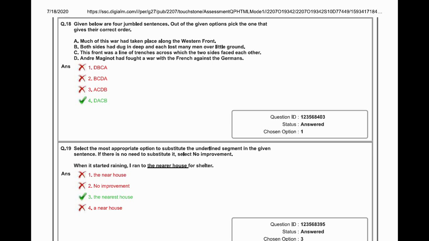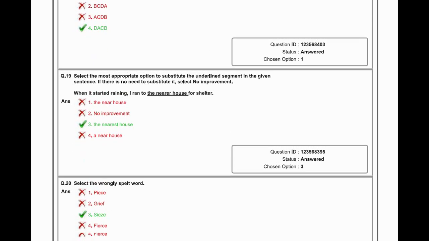So we will take the fourth as the first. Henri Maginot had fought a war with the French against the German. Much of this war had taken place along the Western Front. This front was a line of trenches across which the two sides faced each other. Both sides had dug in deep and each lost many men over the little ground. So option fourth is the correct one.